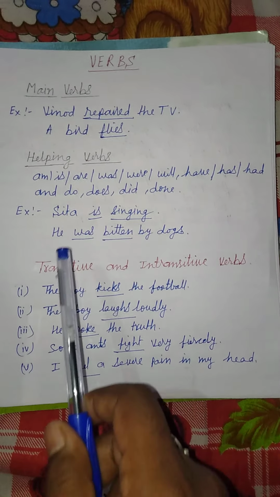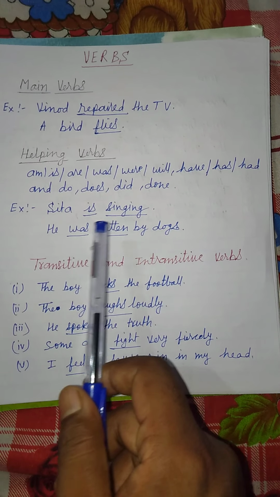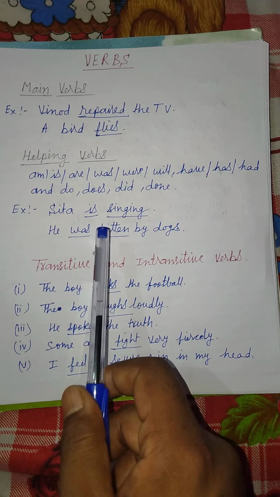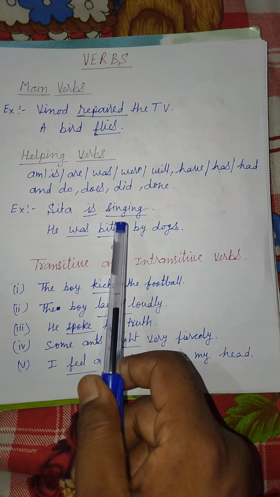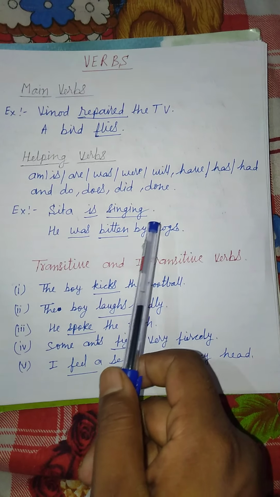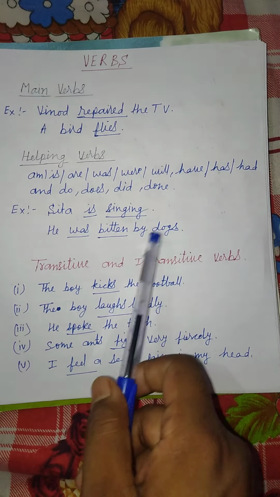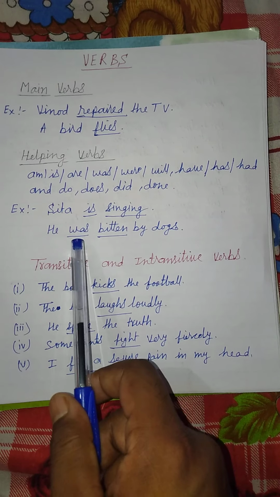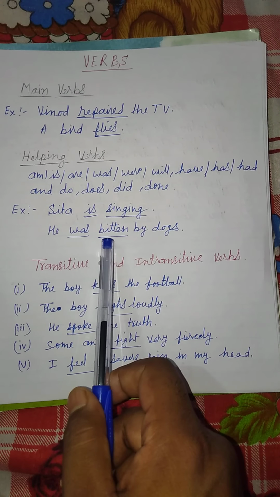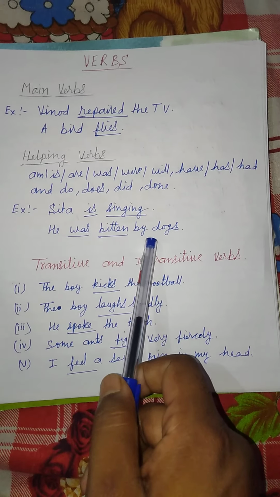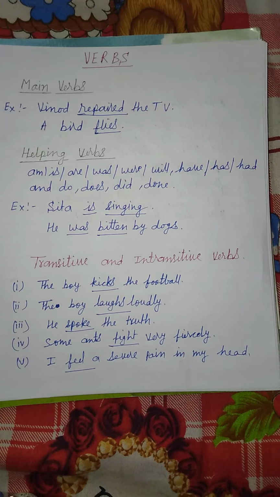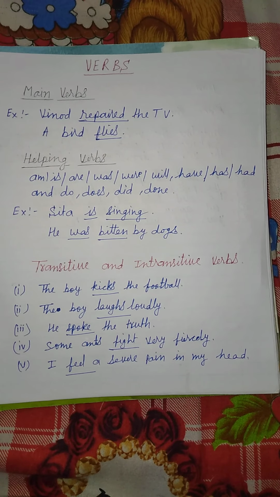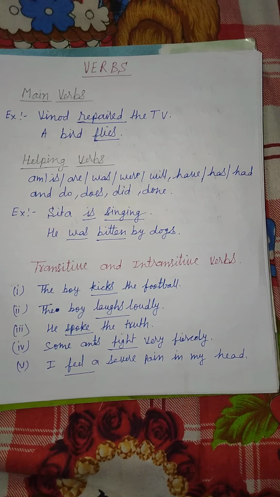For example, Sita is singing. The verb is is a helping verb and singing is a main verb. He was bitten by dogs. Was is a helping verb and bitten is a main verb. So I hope all of you got cleared about the main verbs and helping verbs.